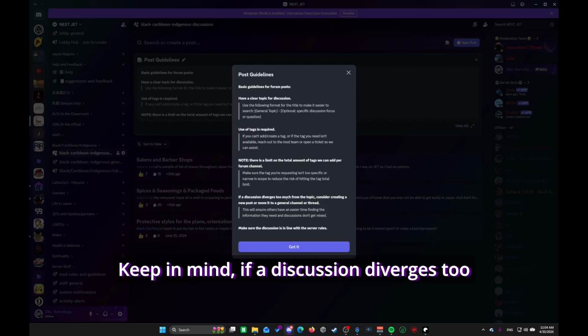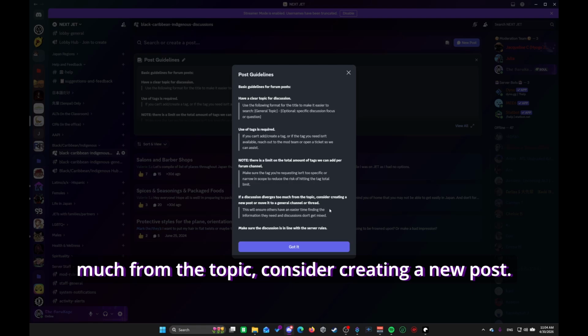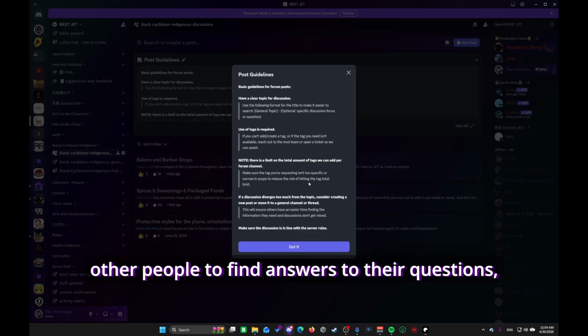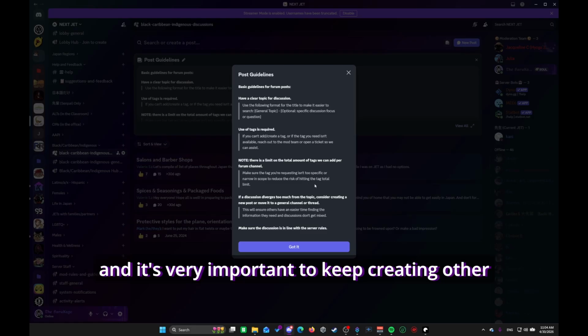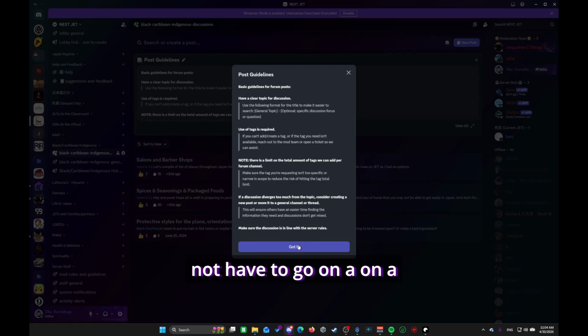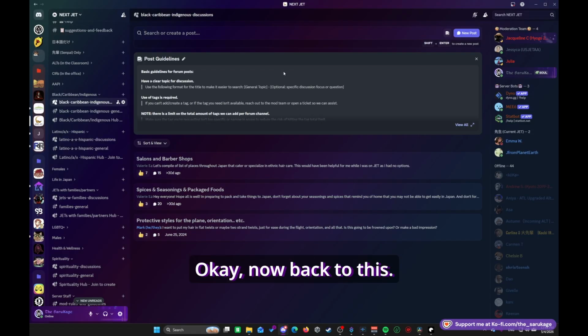Keep in mind, if a discussion diverges too much from the topic, consider creating a new post. We don't want to make it difficult for other people to find answers to their questions, and it's very important to keep creating other posts for more dedicated conversations so that everybody has a chance to find an answer and not have to go on a hunt, so to speak. Okay, now back to this.